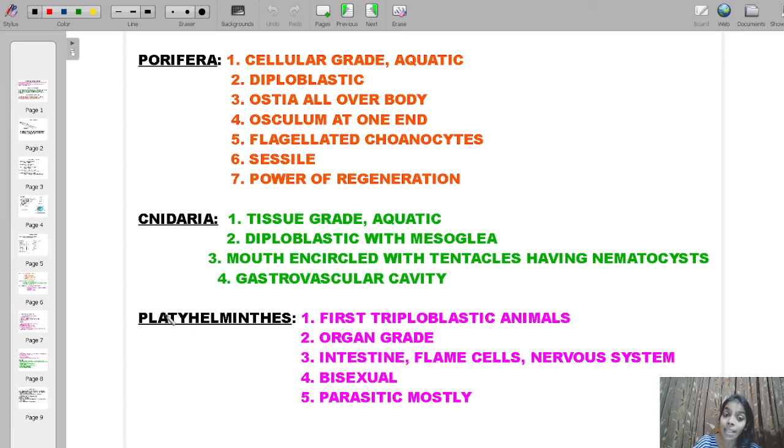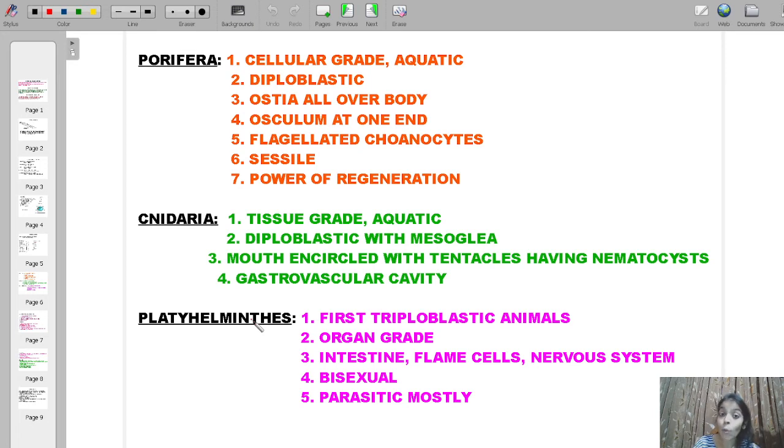So that's why platy. Helminth means worm, which means they have a wriggling type of movement. They do not have any locomotory organs. Insects have locomotory organs; students often get confused between a worm and an insect. Worms do not have locomotory structures, while insects do. So worms show a wriggling movement. In Platyhelminthes, the best example would be the tapeworm, with a dorso-ventrally flattened body. They can also be liver fluke, Fasciola hepatica.